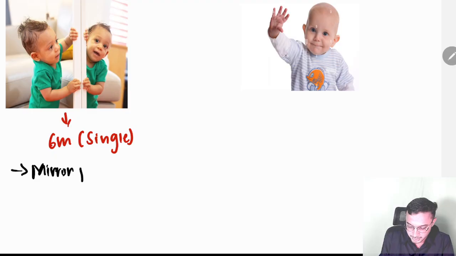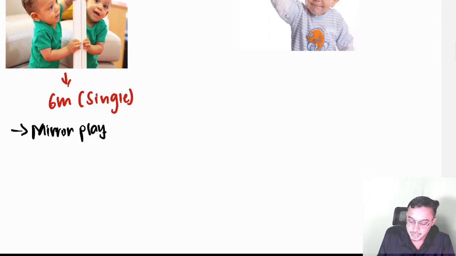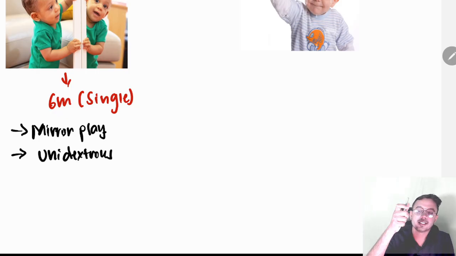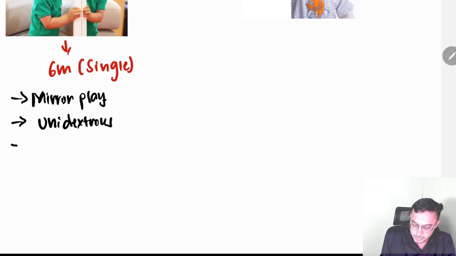Look at the child over here. He is looking into the mirror very cutely and he is playing by himself only. And next, like I told you, single unidextrous. Unidextrous is nothing but the child can hold objects in a single hand, and by holding in a single hand, he can transfer into the other hand also. So that's why transferring objects also comes under 6 months.